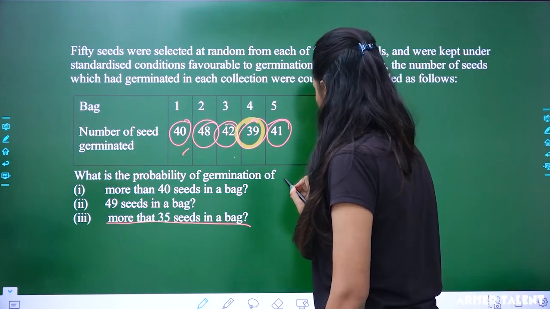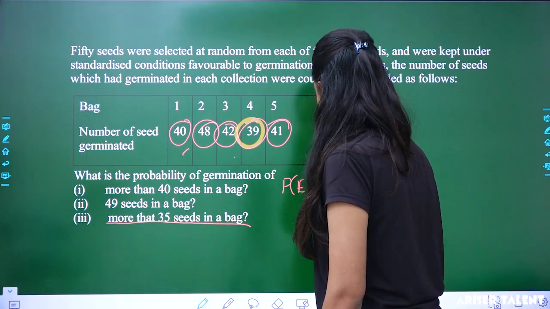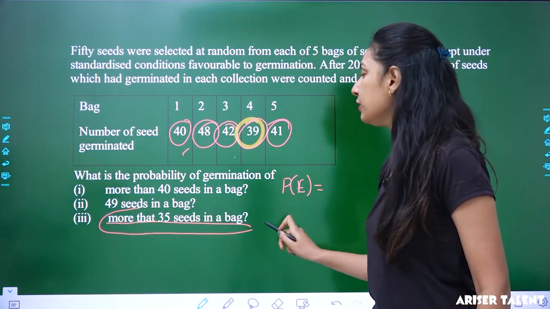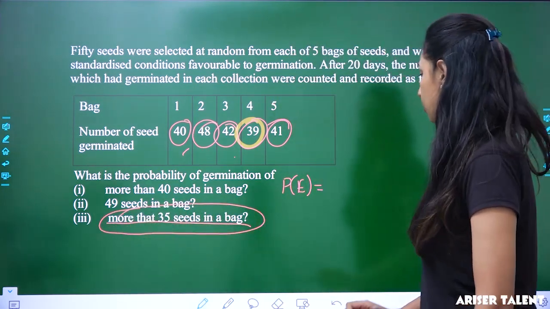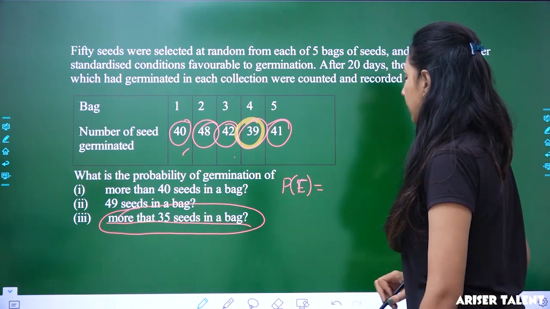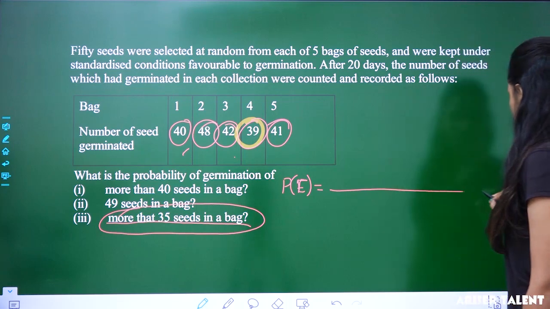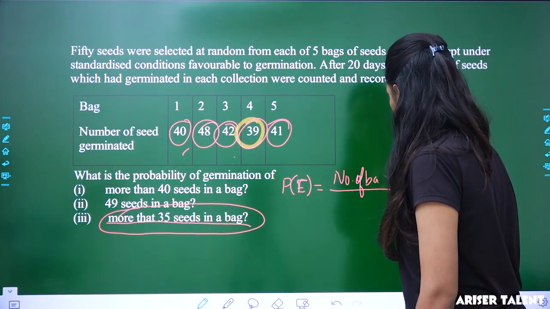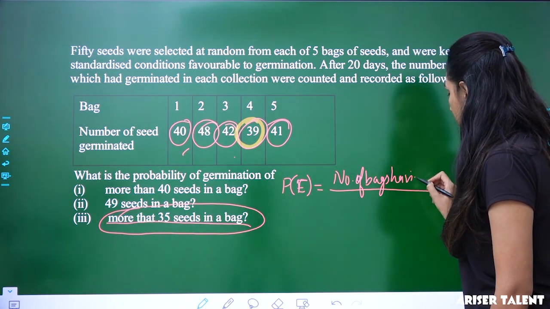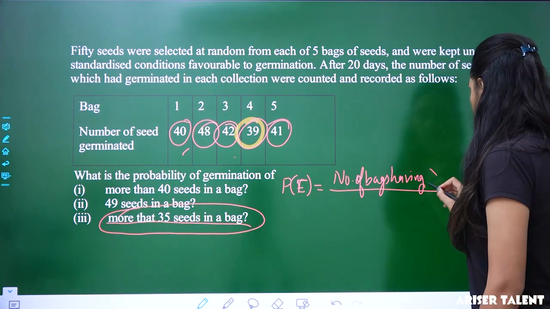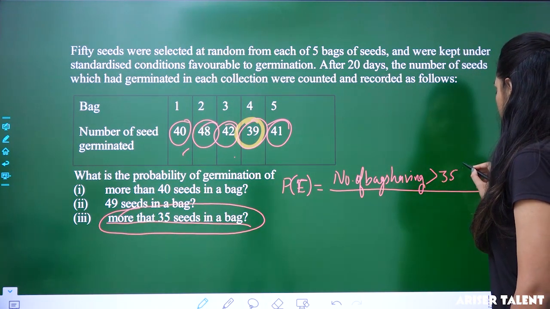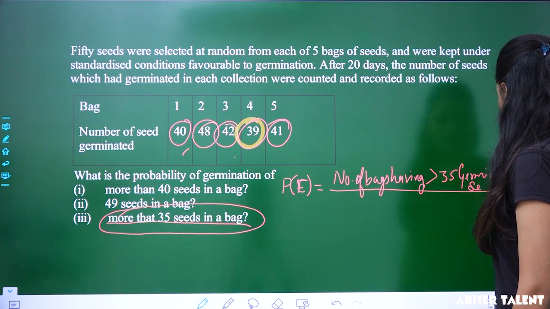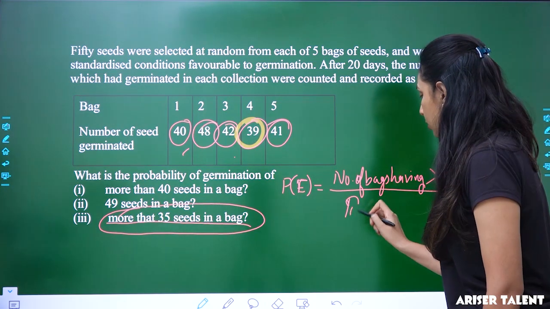Okay, so we are going to write it like P(E). And what is the probability of the event? That event is having more than 35 seeds in that bag. Okay, so P(E), the probability of getting that event, will be equal to the number of bags having more than 35 germinated seeds upon the total number of bags.